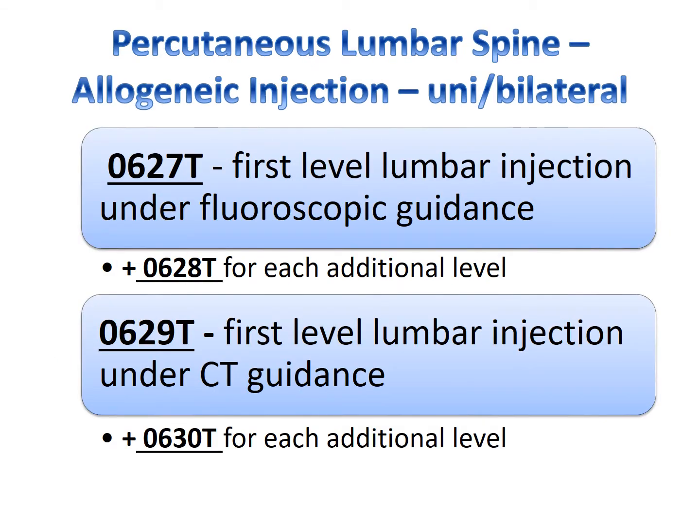Percutaneous lumbar spine allogenic injection. 4 codes 0627T to 0630T were created to report percutaneous injection of allogenic cellular and tissue-based products.